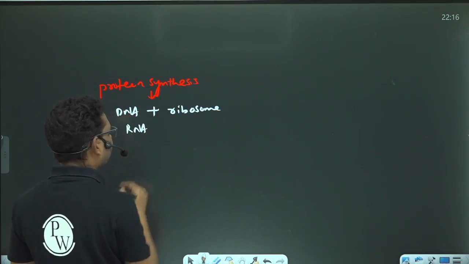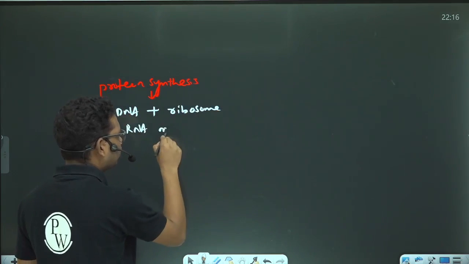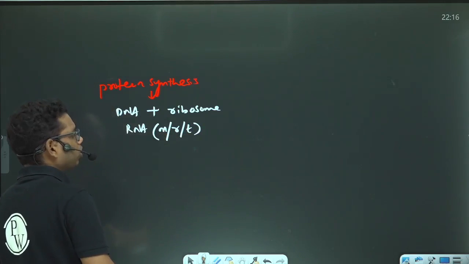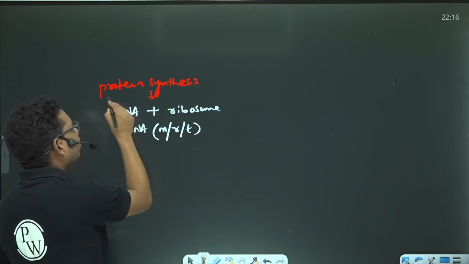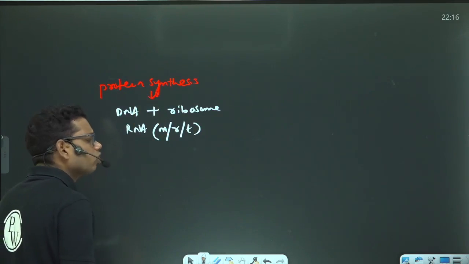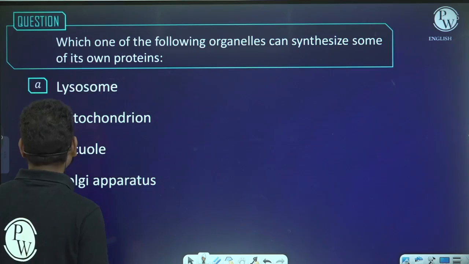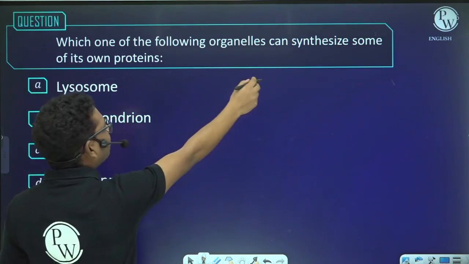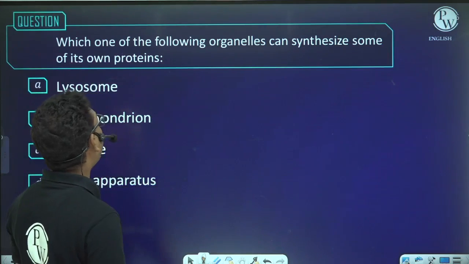All three types of RNA, messenger RNA, ribosomal RNA, and tRNA, should be present. If they are present, then only the cell will synthesize protein. So which of the following organelles can synthesize some of its own proteins?